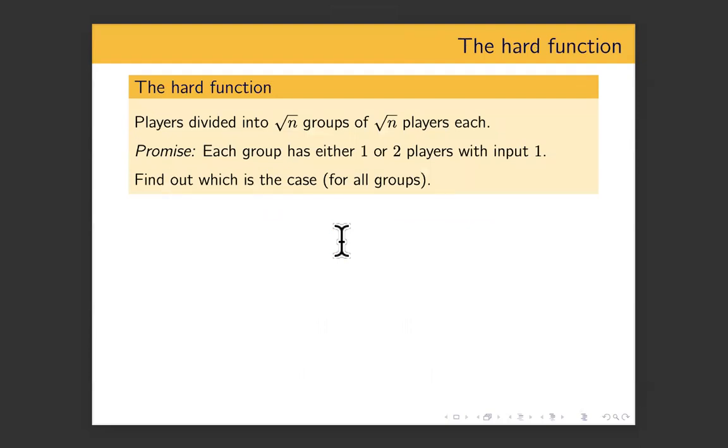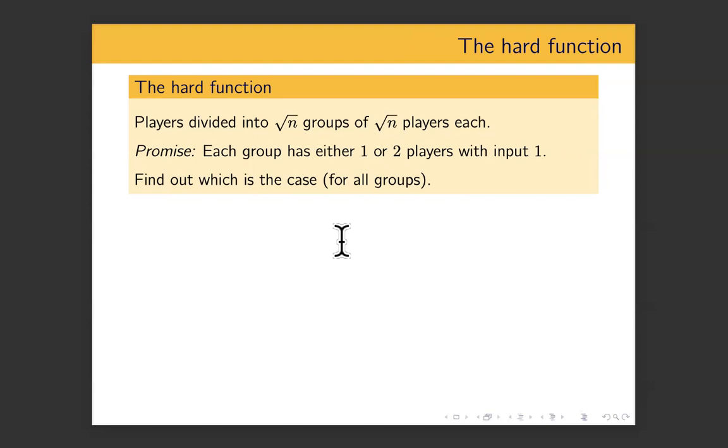You divide them into root N groups of root N players each. And you are promised that each group has either exactly 1 player with the input 1 and the others are 0, or exactly 2 players with the input 1 and the others are 0. And you have to output which is the case for each group. So you have to output root N bits, 1 for each group, saying whether that group has 1 or 2 players with input 1. This is the hard function.